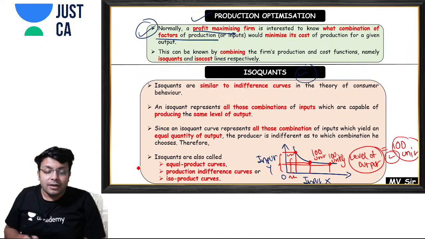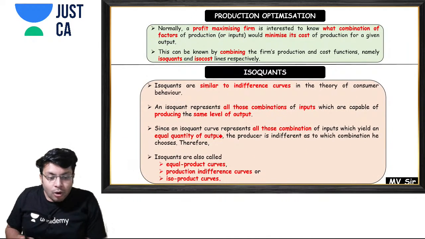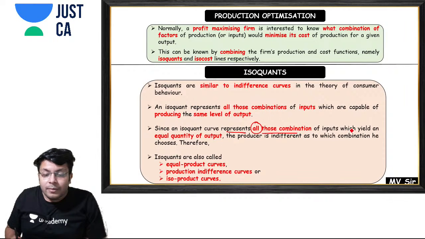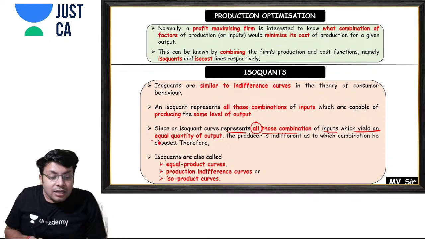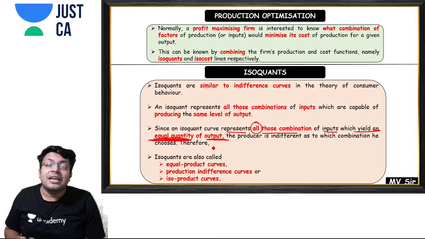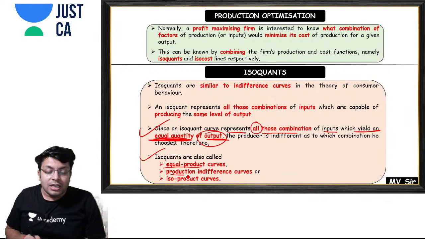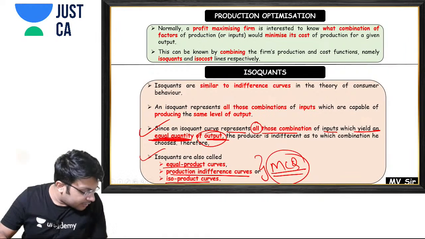So what does this mean? An isoquant represents all those combinations of inputs which yield an equal quantity of output. We also call isoquants an equal product curve, production indifference curve, or isoproduct curve. These things can come under MCQ. Okay, next.